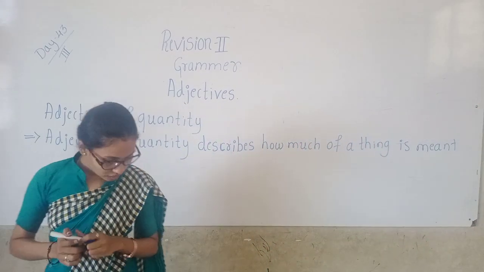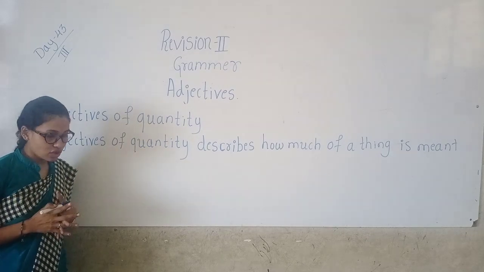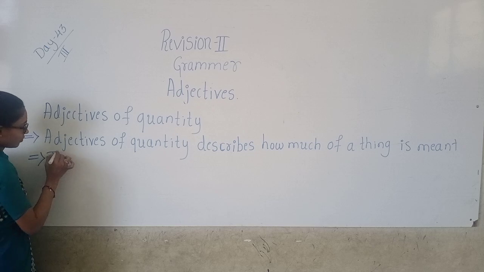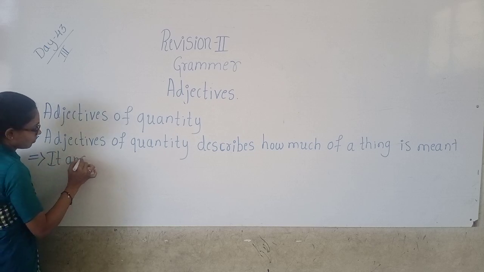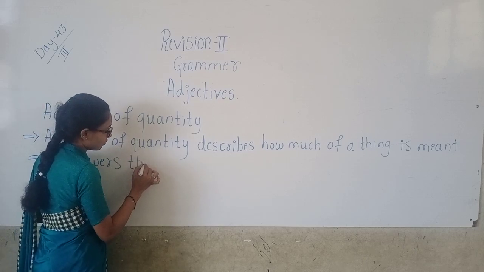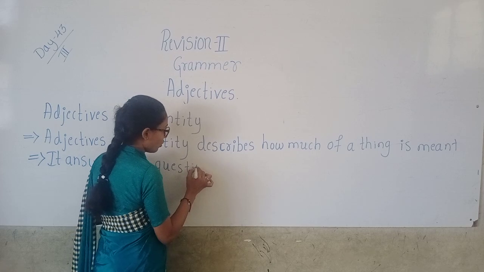Okay. So it answers the question how much before the noun.